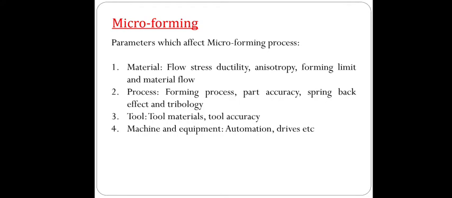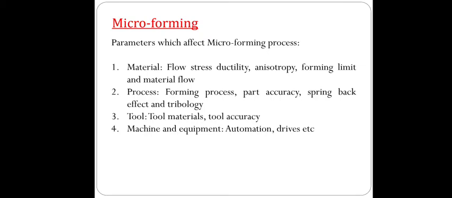This is all about the materials parameter. Now the second parameter is process, meaning which process will be followed: the forming process, part accuracy, spring back effect and tribology. These are the process factors which affect microforming.